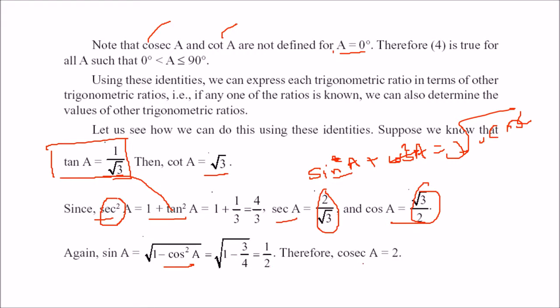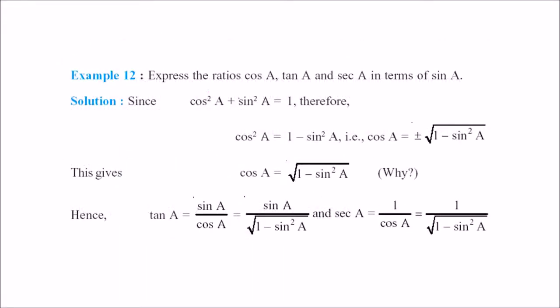So cosec A is the inversion of this, that becomes 2. By just tan, we have found out the value of cos, sin, cosec, and the other values can be found out. So let us now see the example.